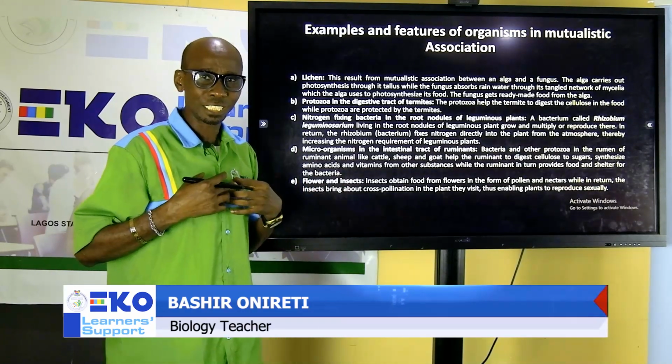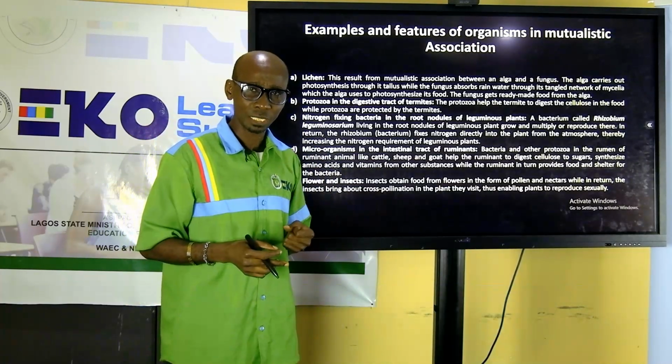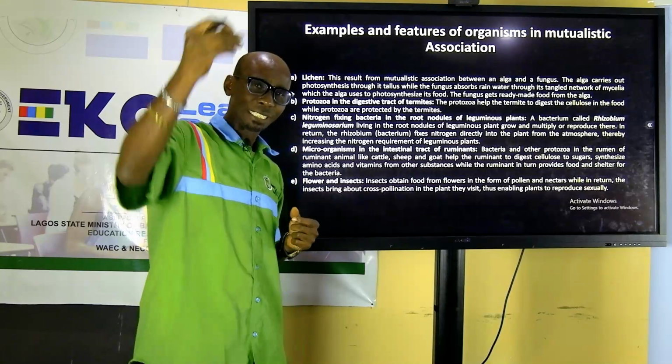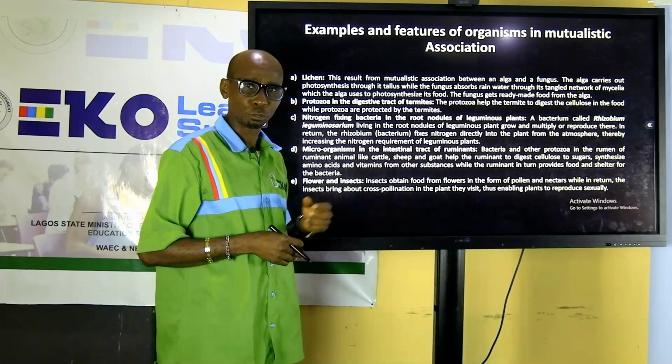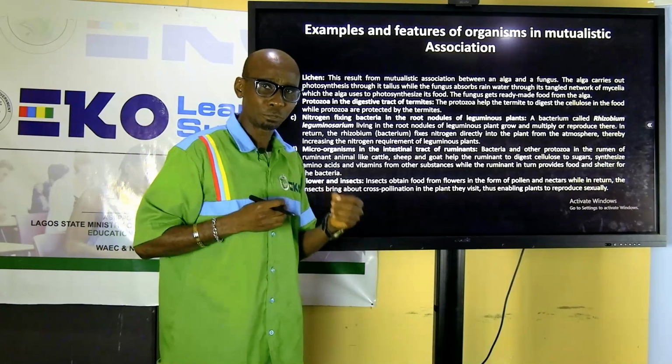An algae is a plant that can manufacture food but cannot absorb water. So the fungi is there to absorb water for the algae. The algae is there to manufacture food for the two of them. So you can see the two of them are benefiting from each other.